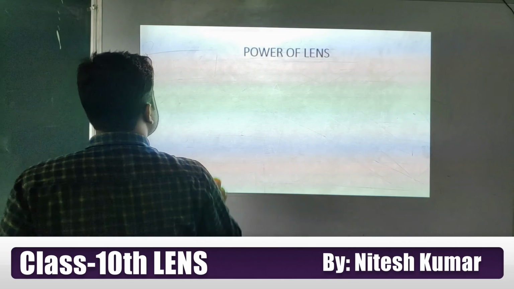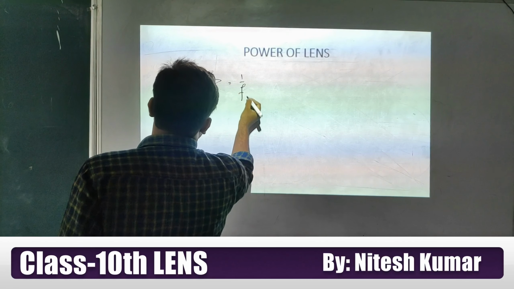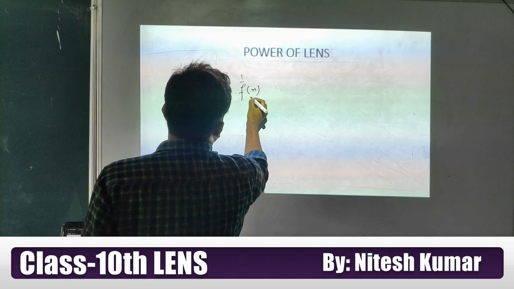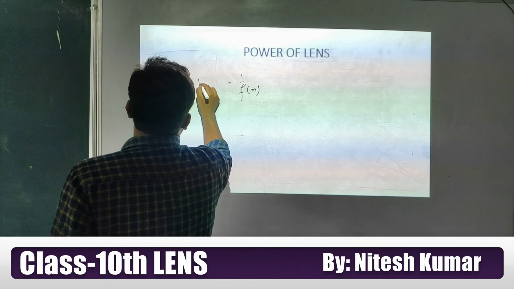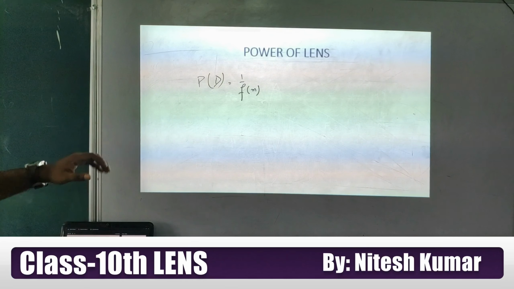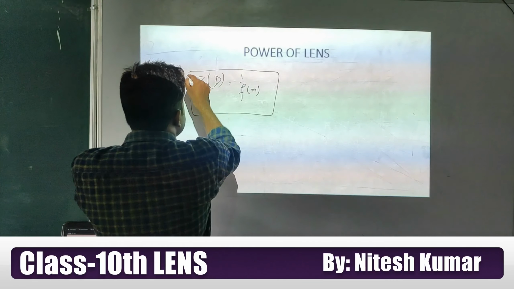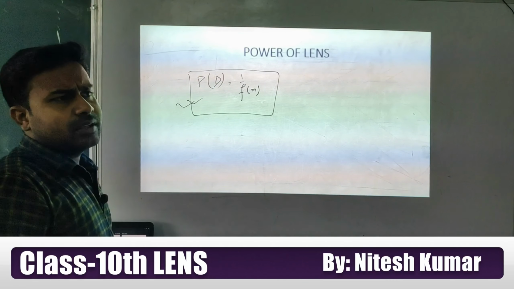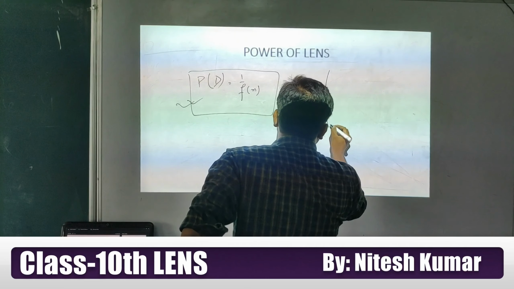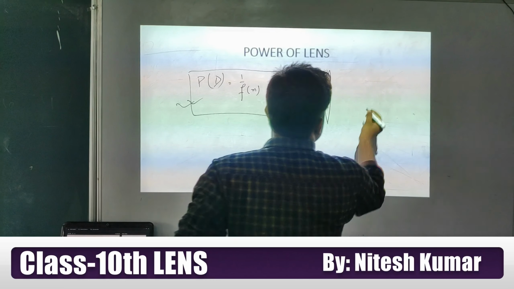Power of lens we denote with the capital P, and this is equal to 1 by f, where f is in meters, and then you get power in diopter, which we denote with the capital D. Okay students, it means what? If we have a very thin lens and a thick lens.